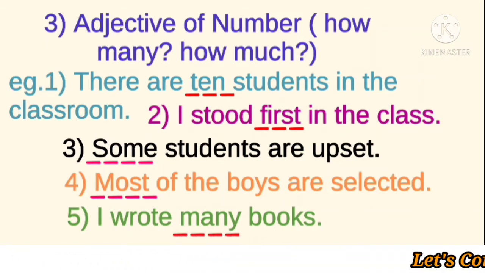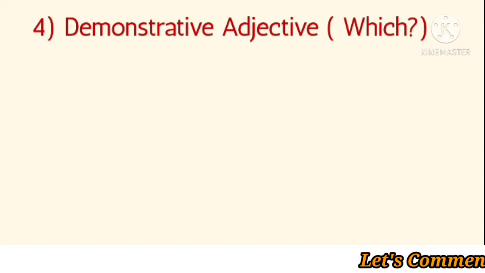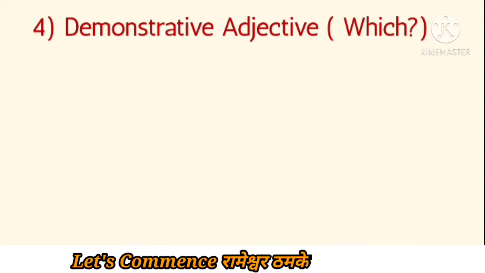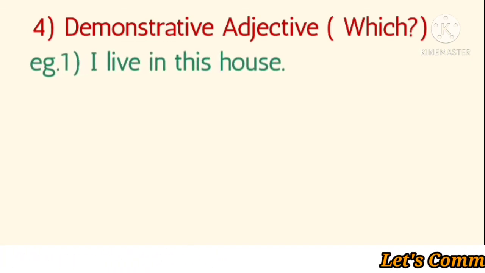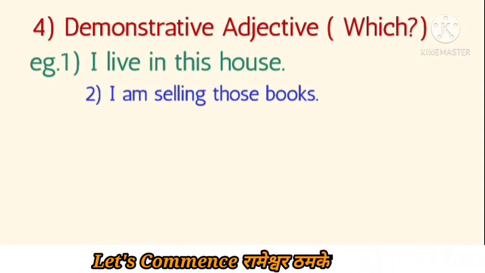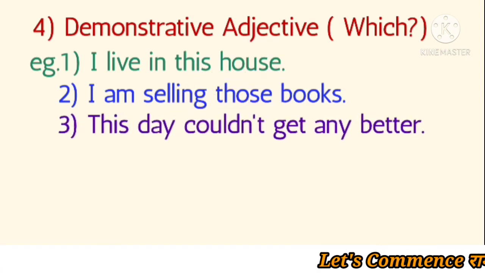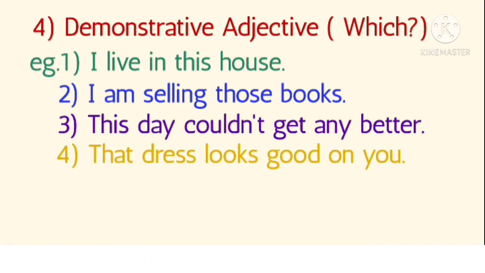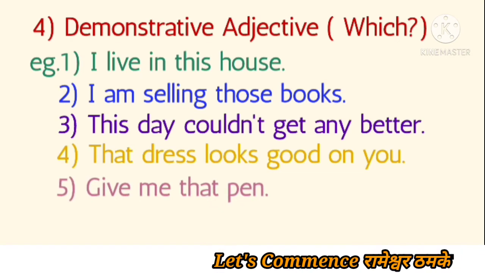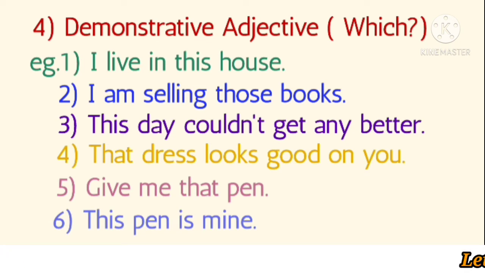Next we will see the demonstrative adjective. Demonstrate means what? We demonstrate, we indicate some things or someone. That is a demonstrative adjective. If you ask the question which, you will get the demonstrative adjective. Let us see one by one with examples. I live in this house. I am selling those books. This day couldn't get any better. That dress looks good on you. Give me that pen. This pen is mine. So these are some demonstrative adjectives.